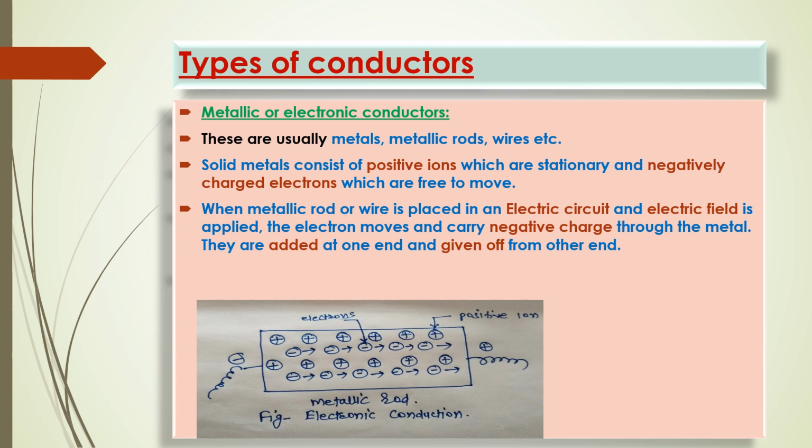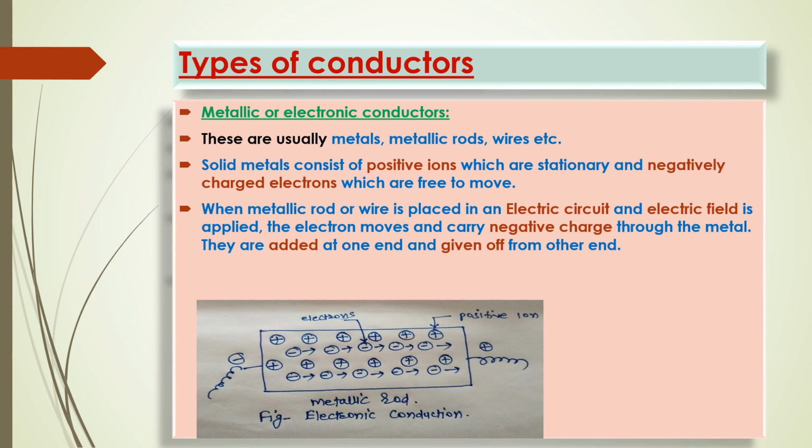One is positive, second one is negative, and we have to apply the electric field. At that time, see the process. Electric circuit and electric field is applied, then the electron moves and carries negative charge. No change on this positive charge because it is stationary, but negative charge, nothing but electron, they are free.